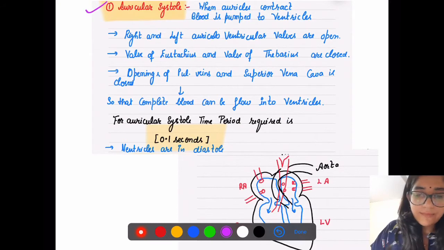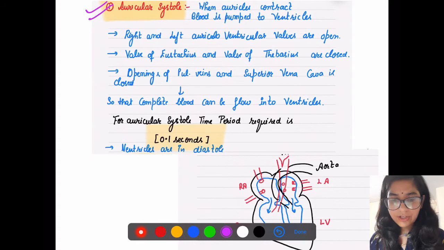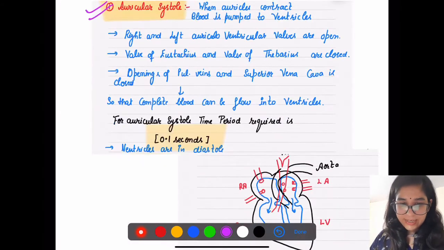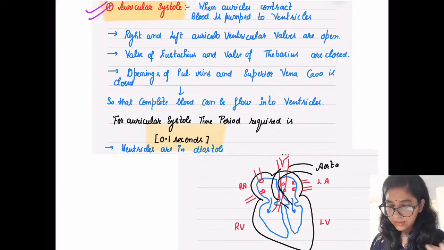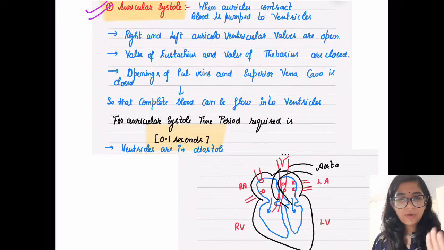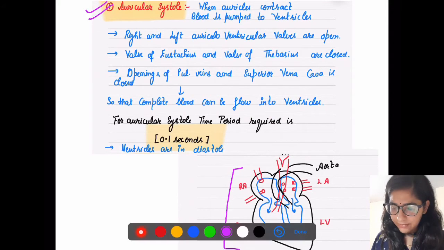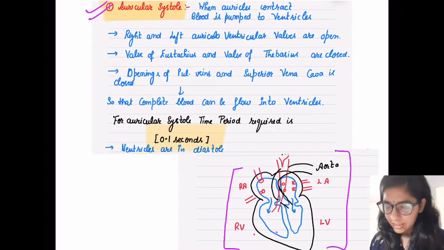Okay, so now the first term I'm taking here is auricular systole. First we will talk about the atrium, the auricles. As you can see, here I have drawn a diagram just to make you understand. We have not labeled all the things here, we don't need to label everything. We have just drawn it so that we can understand what is happening in each chamber.